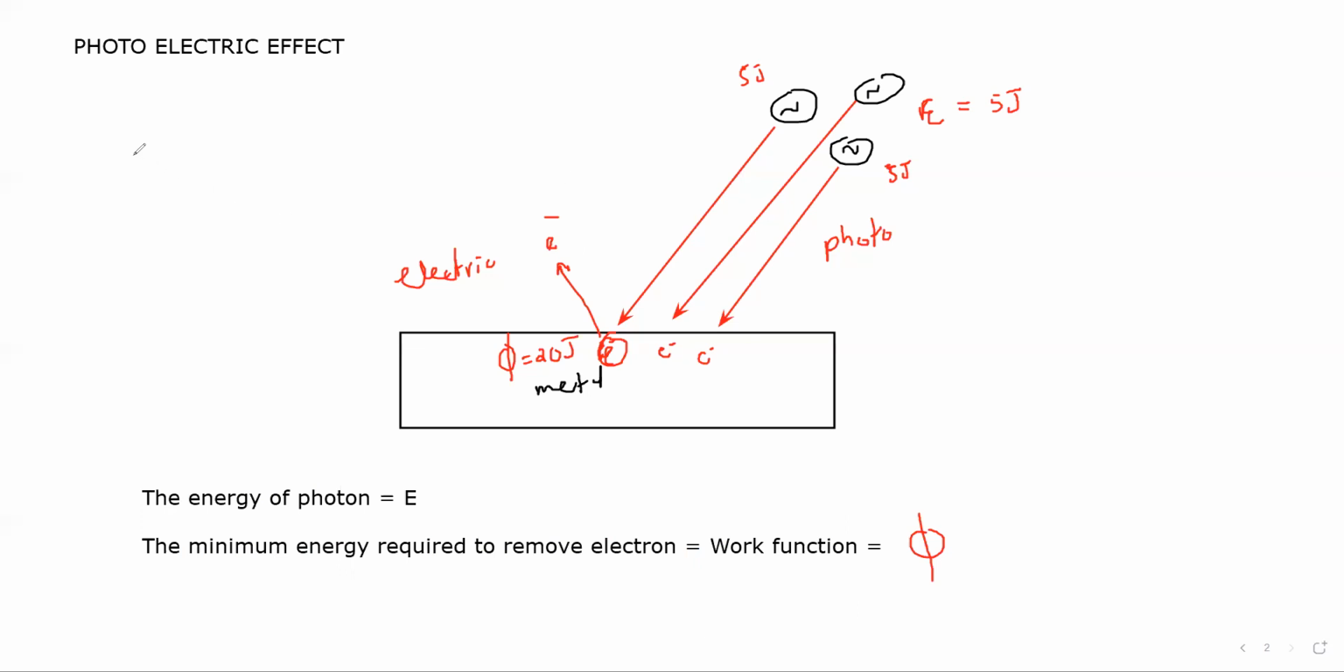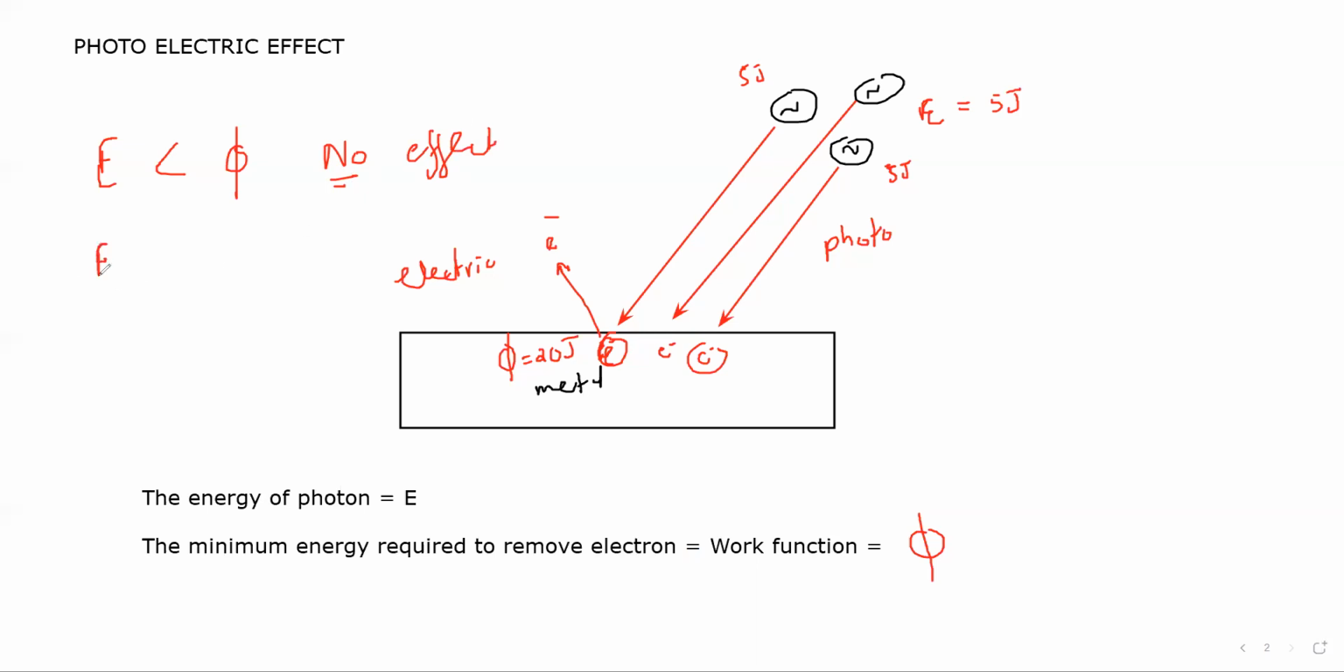So there will be no photoelectric effect. Why? Because one electron absorbs one photon. So the electron will absorb these 5 joules, but 5 joules is not sufficient to remove the electron from the metal surface. So when the energy of the photon is less than the work function, there is no photoelectric effect, meaning the electron is not able to come out.